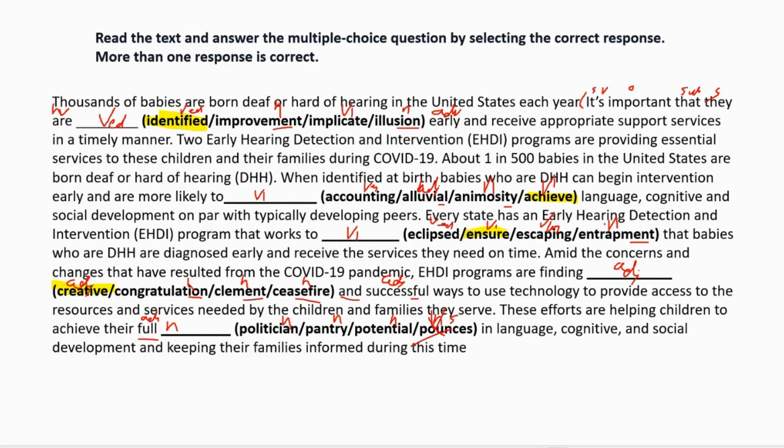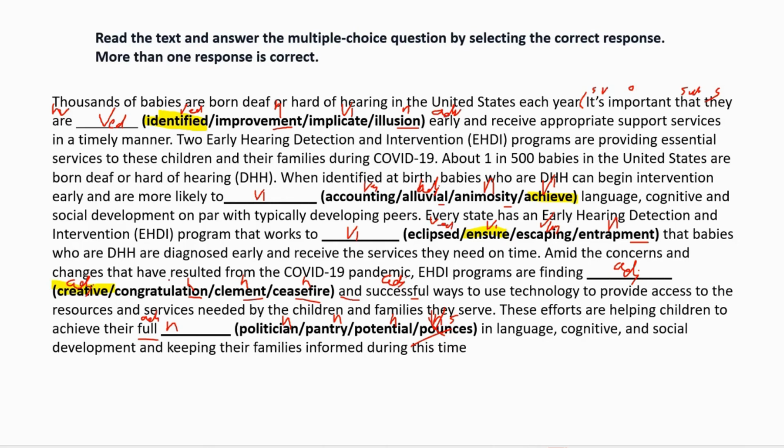Every state has an early hearing detection and intervention program that works to dash that babies who are DHH are diagnosed early and receive the services they need on time. So they have a program that works to ensure that babies are diagnosed early and receive the services they need on time.